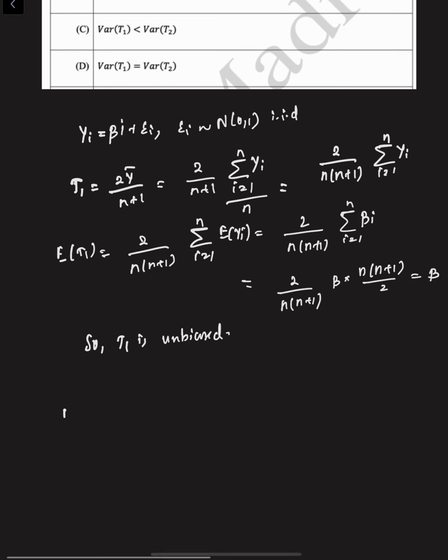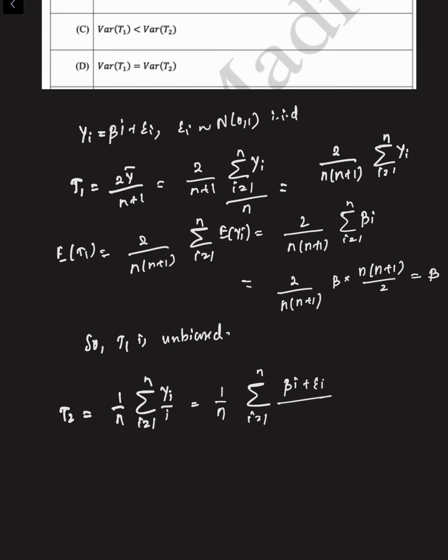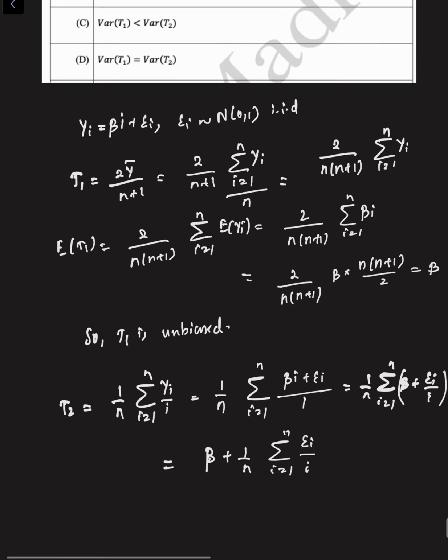Now if we consider T2, T2 is nothing but 1 by n summation i equals 1 to n yi by i. So that is 1 by n summation i equals 1 to n of (beta i plus epsilon i) by i. So that is 1 by n summation i equals 1 to n of beta plus epsilon i by i, which is beta plus 1 by n summation i equals 1 to n epsilon i by i.